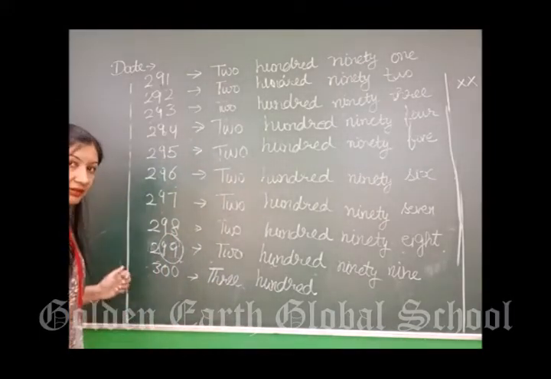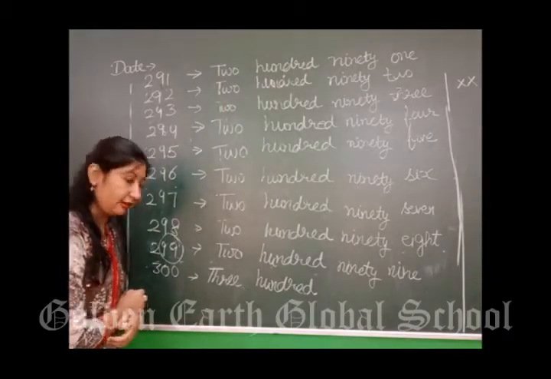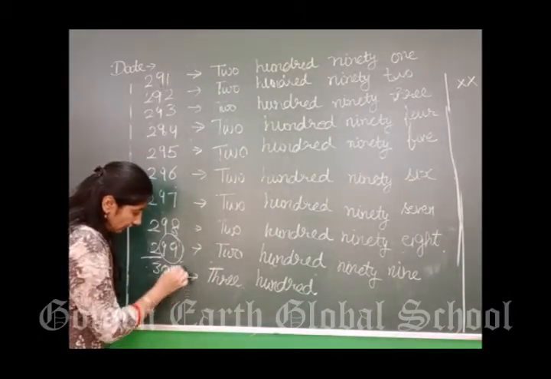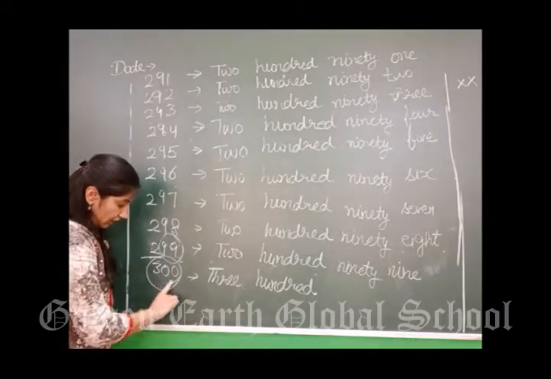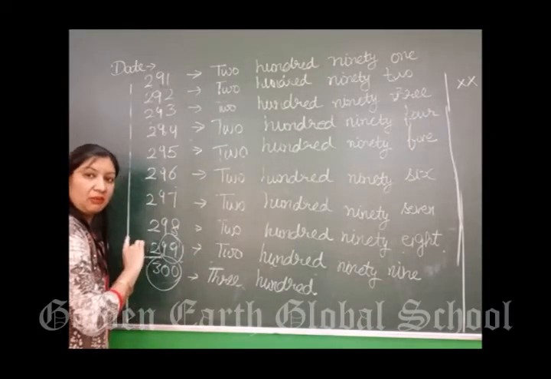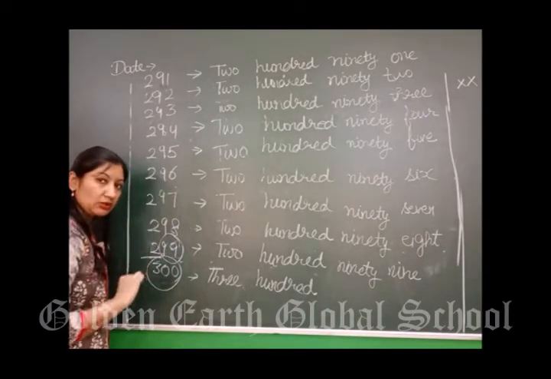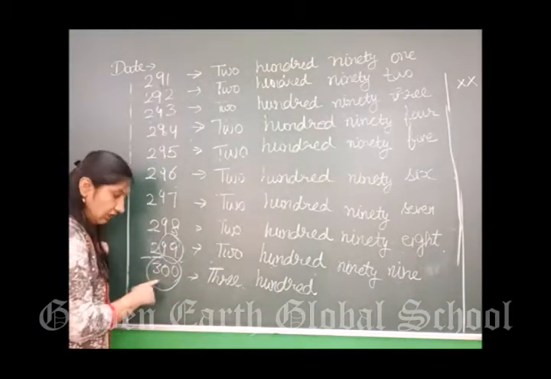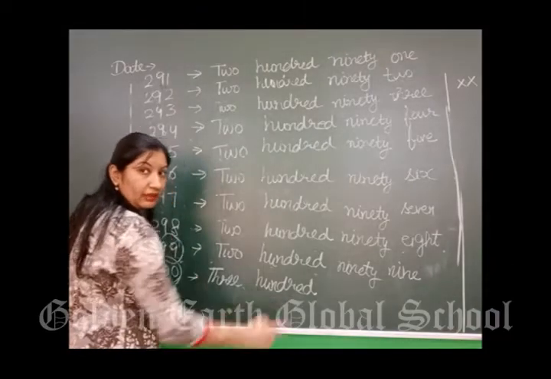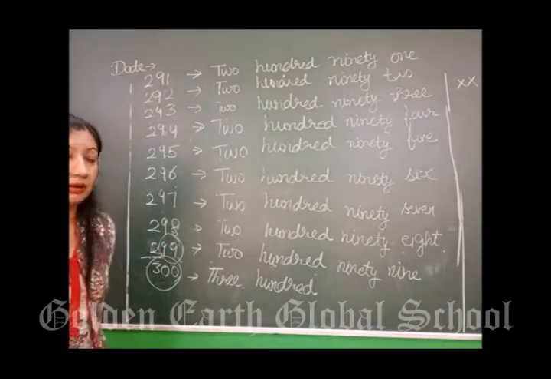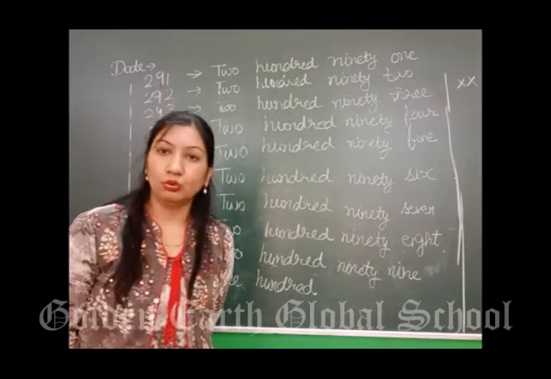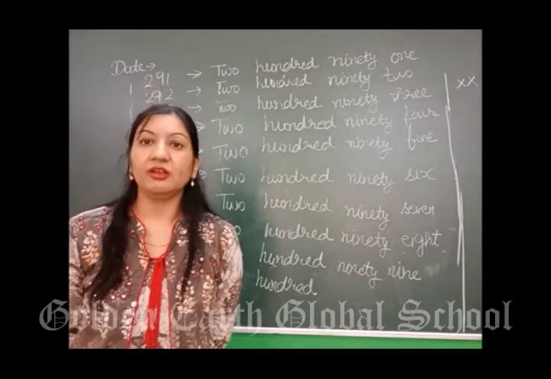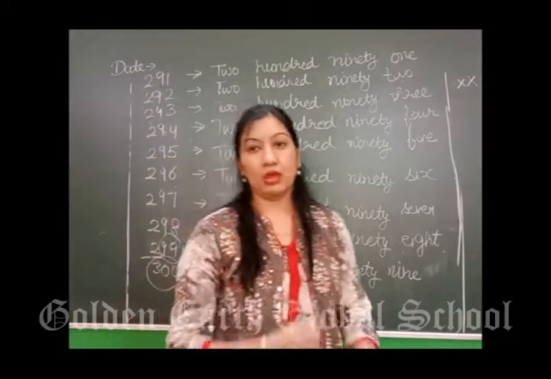After 299, अब 99 के बाद क्या आता है? 100 आता है ना? After 99 क्या आता है? 100. अब 2 तो ये पहले से, 2 के बाद कौन सा 100 आएगा? 300. So it is 300. 199 के बाद हमने 200 किया था ना, क्योंकि 1 के बाद 2 आता है, that is 200. अब 299 है, 2 के बाद कौन सा आएगा? 3. So this is 300. Right? In this way you have to do counting number names from 201 to 300 in your notebooks. Do neat and clean. Right, बच्चे? If any confusion is there, any doubt is there, you can ask. Thank you everyone.